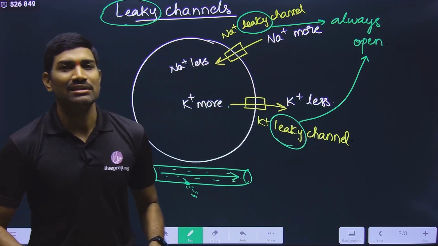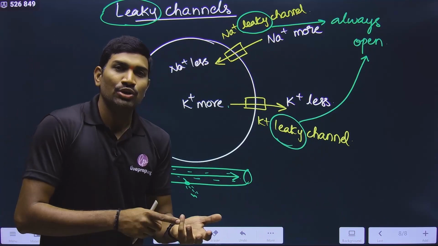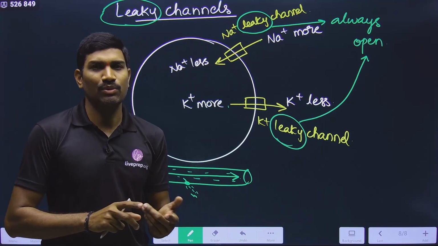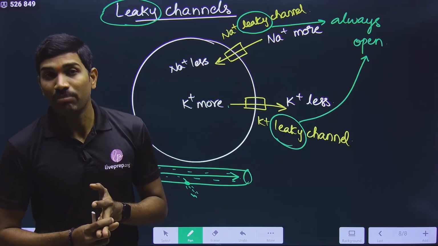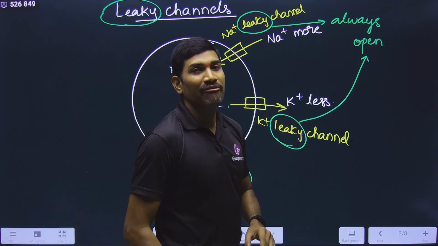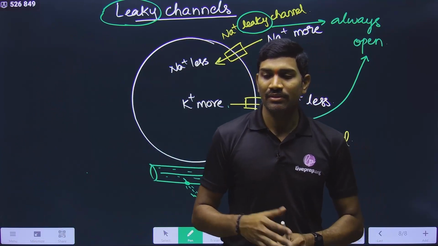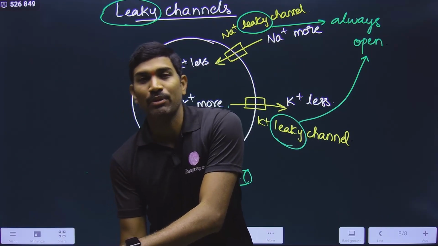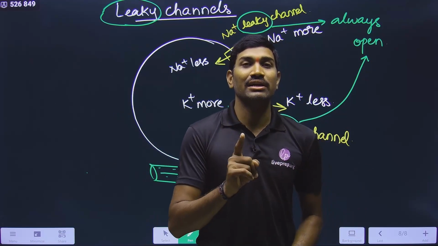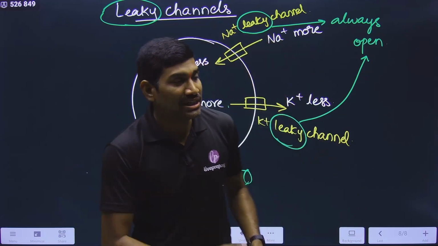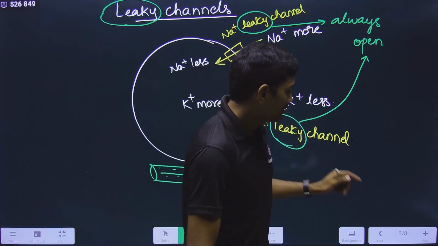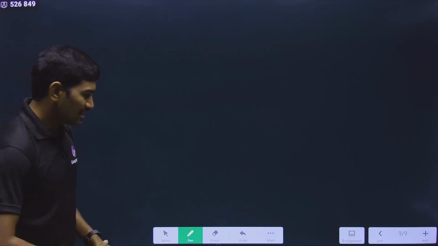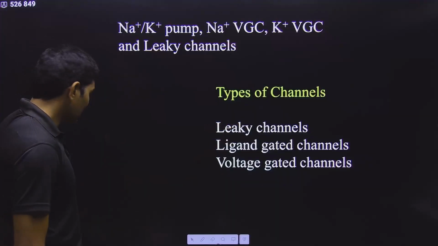Actually, these leaky channels do not play much role during depolarization, repolarization, hyperpolarization. During these three stages, their role is very little. But they play a very significant role in bringing the neuron from the hyperpolarized state to the resting state. That's why to get the normal resting state, these leaky channels are very important. This is the point that you need to understand very clearly. Clear? So that is about the leaky channels. With this, the first one, leaky channels, is completed.